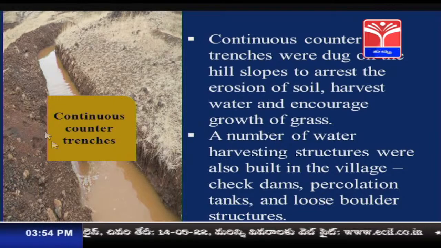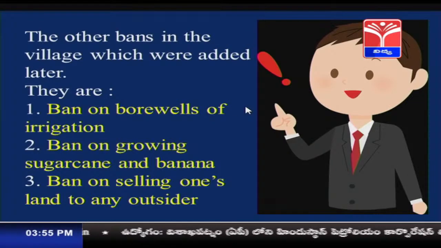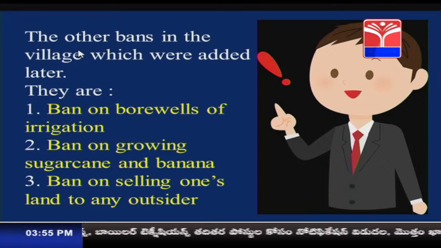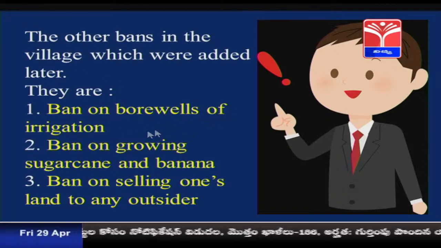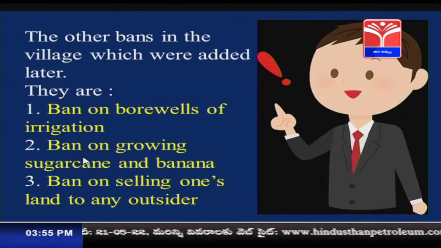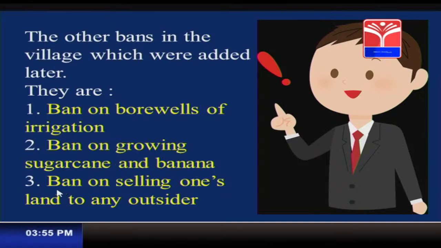You can see here continuous counter trenches to arrest the soil erosion. The other bans in the village which were added later. So, what are the other bans which were later added? They are the ban on borewell irrigation, that is, no more borewells should be dug in the region, and also the ban on growing sugarcane and banana, which need a lot of water, and the ban on selling one's land to any outsider.